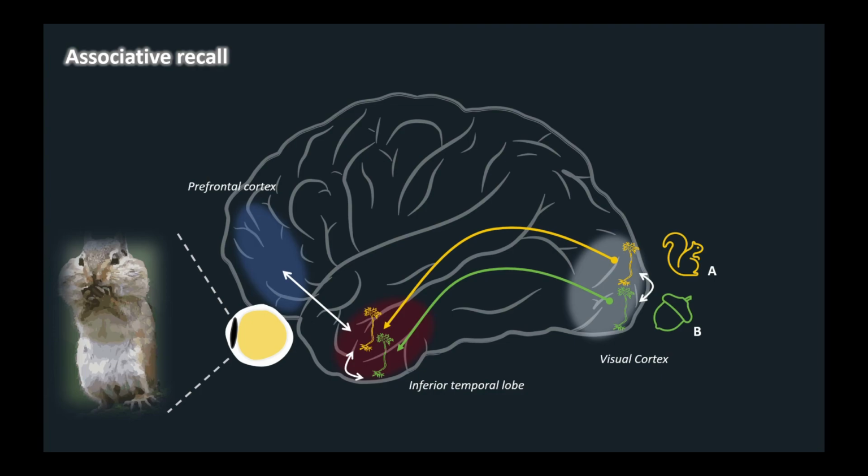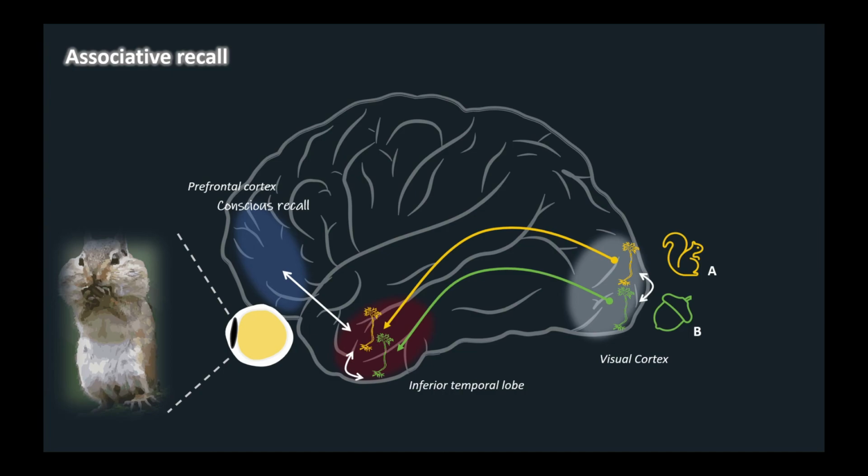of stimulus A. Although learned associations between images are likely to be stored through circuit changes in the inferior temporal cortex, the prefrontal cortex is essential for activating these circuits for conscious recall.